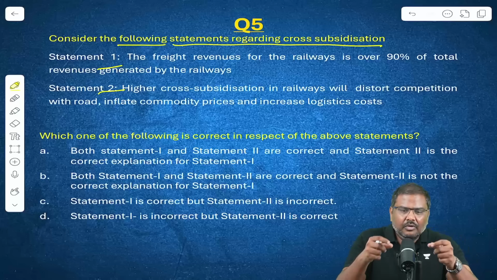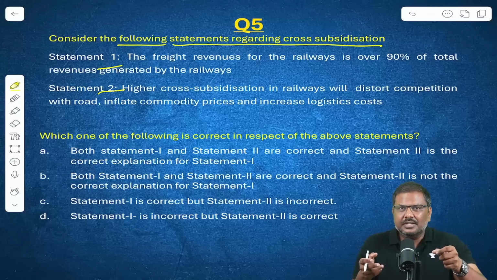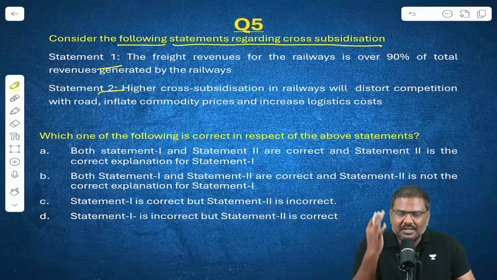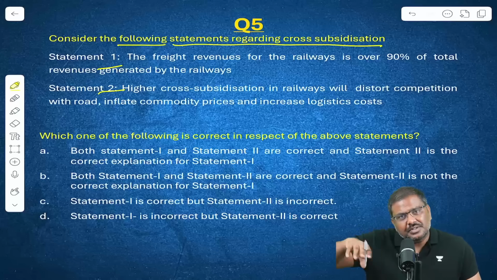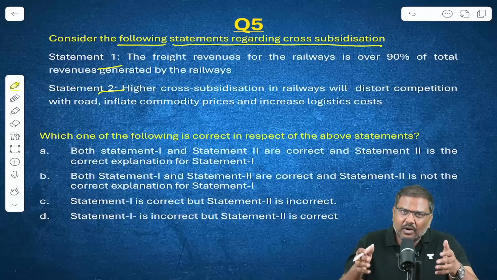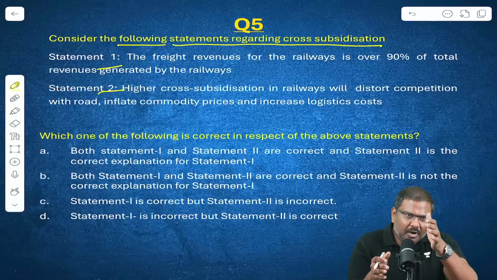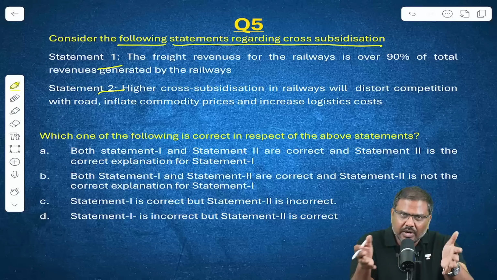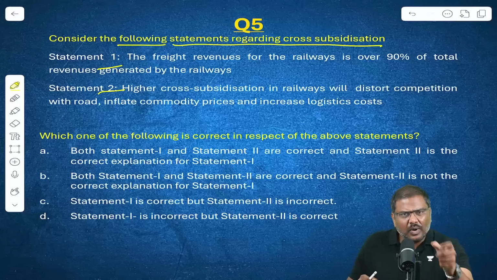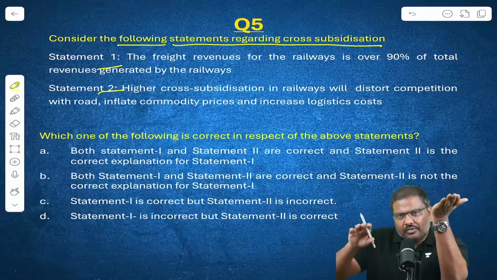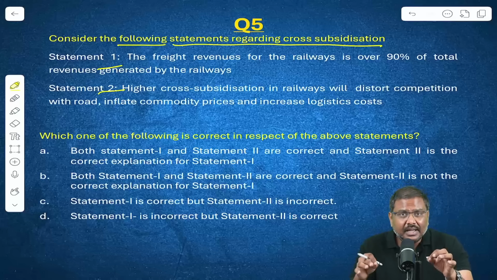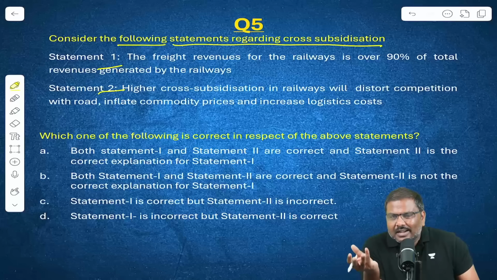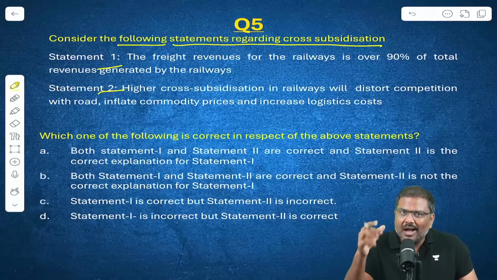But please understand, when you travel, let's say in a general class, the government will impose very less charges. Whereas, if the freight transportation is done, the government will charge very high. This is the basic idea of cross-subsidization. Government will provide a good or service to 2 different buyers or consumers. For one, the charges will be much higher, and for the other, charges will be much lower than the actual charges. This is done in order to ensure that the second class of consumers for whom the charges are very less, they will not feel the pain of paying higher amount of money.